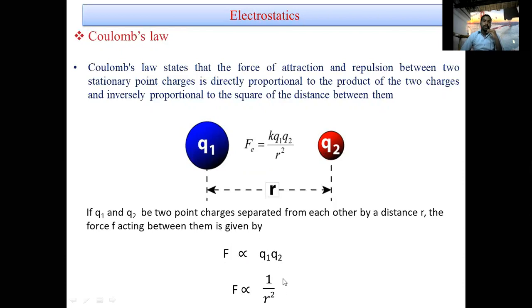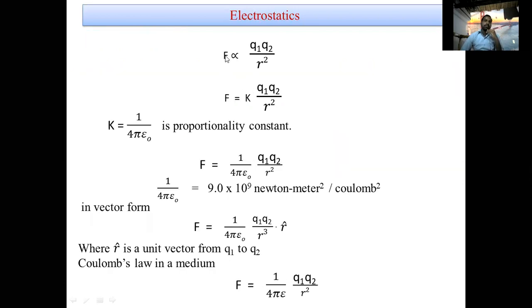Combine these two: F is directly proportional to Q1 Q2 by r square. Now we have to remove the proportionality and introduce the proportionality constant, that is F is equal to K Q1 Q2 by r square. K is equal to 1 by 4 pi epsilon naught, the proportionality constant. So F is equal to 1 by 4 pi epsilon naught Q1 Q2 by r square.